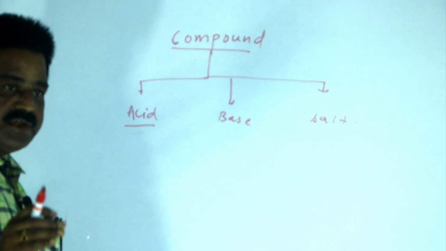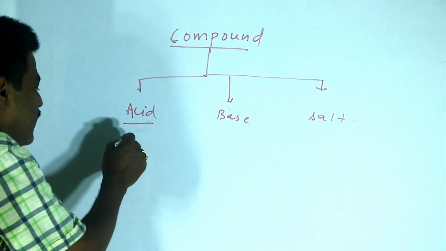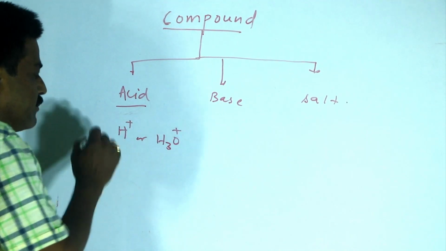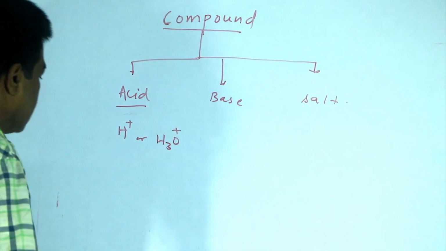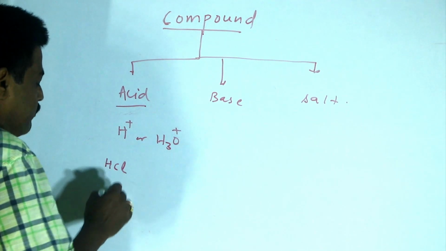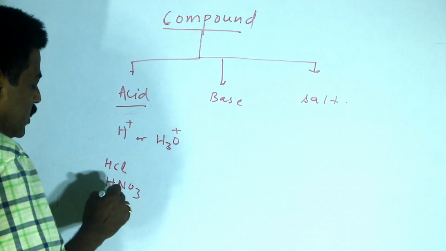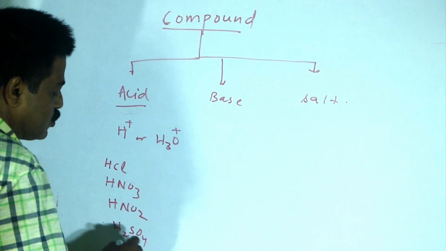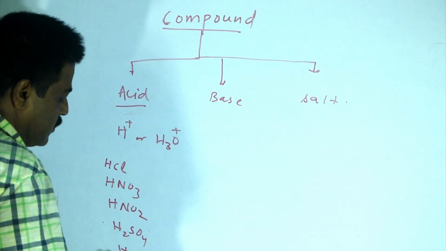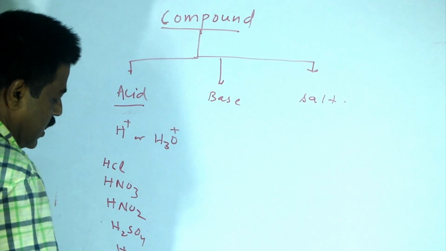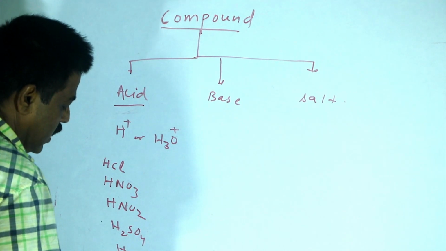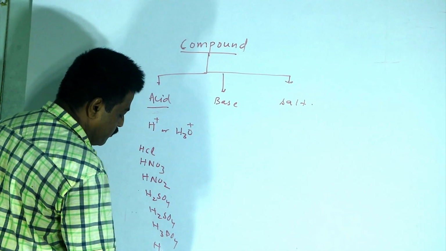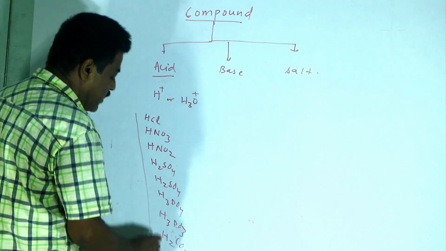As you know, an acid is a substance which can give H plus ion or H3O plus ion in water. For example, HCl, HNO3, HNO2, H2SO4, H2SO3, H3PO4, H3PO3, H2CO3, H3BO3, etc. These are some examples of acids.